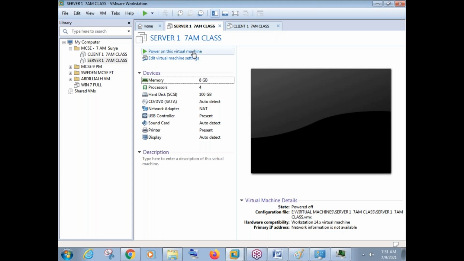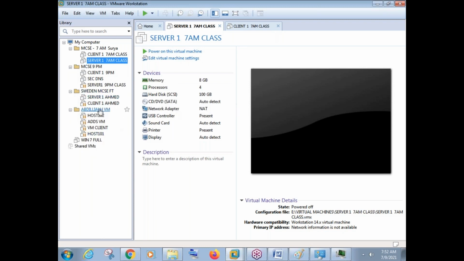So once we install the operating system and once we power on these virtual machines, then only they will start using the hardware from your physical machine. See, I have many more machines here. No machine is using any hardware right now because all the machines are powered off. So first of all, we need to power on the virtual machine and there should be some operating system. Then the machines will start using the resources from your hardware.